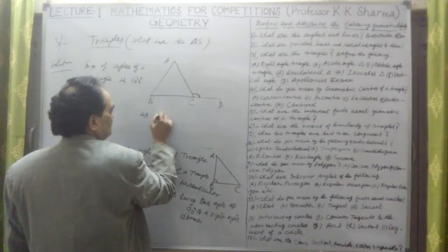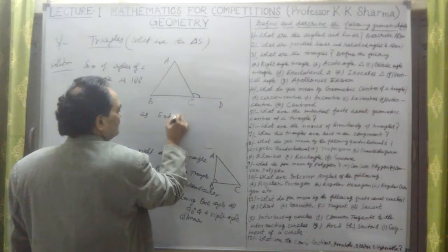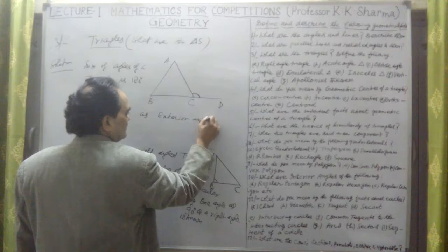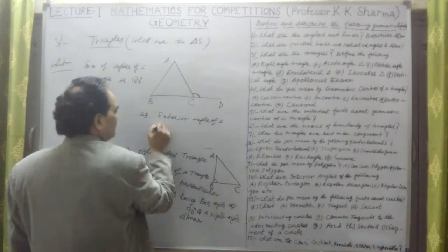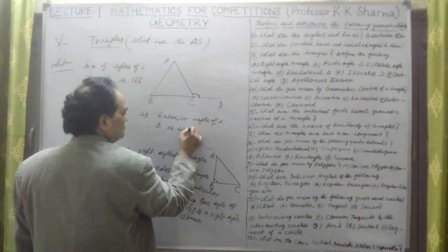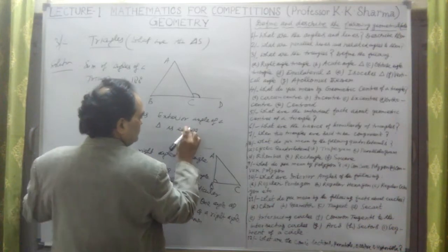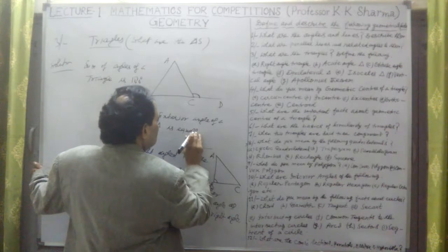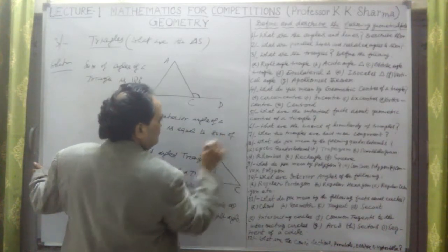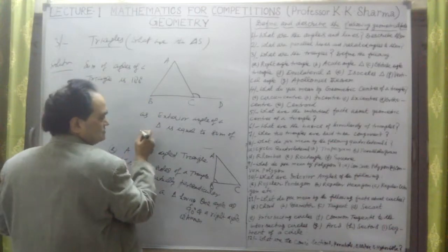Because the exterior angle of a triangle is equal to the sum of the two opposite interior angles.